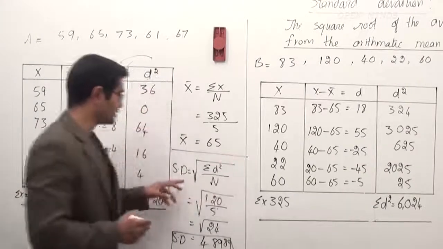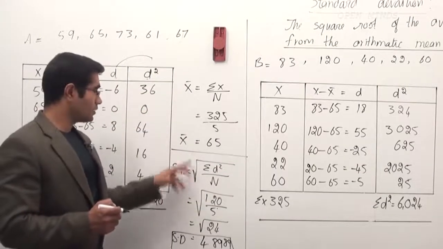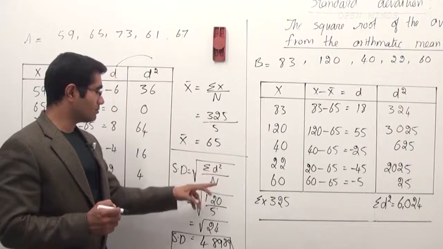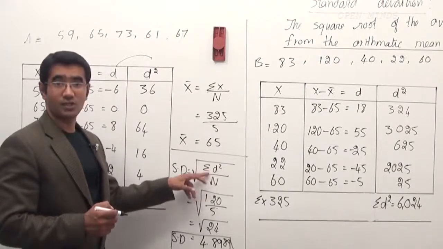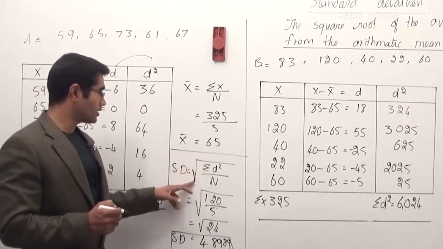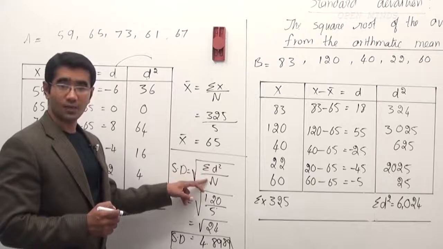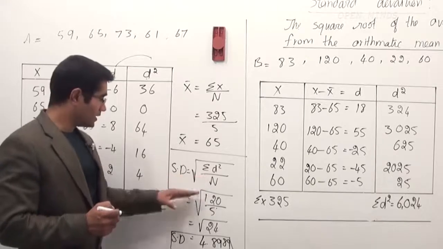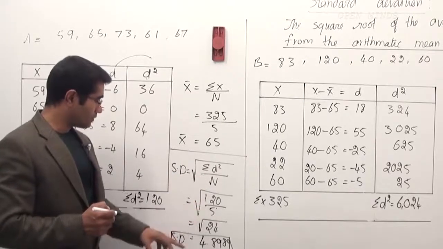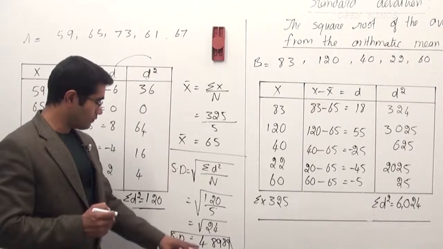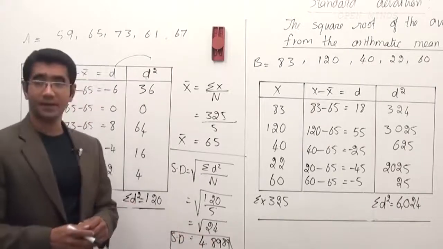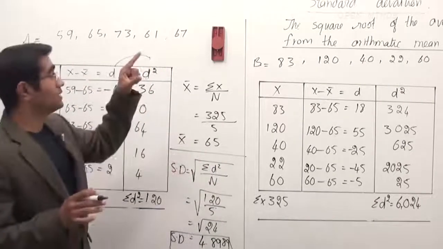Now, standard deviation is very simple. It is the square root of sigma d squared by n, or the average of the squared deviations. I'm just taking the square root of the average of the squared deviations. That is standard deviation. And look at that. I get 120 over 5, which is 24, root of 24, which is 4.8989.